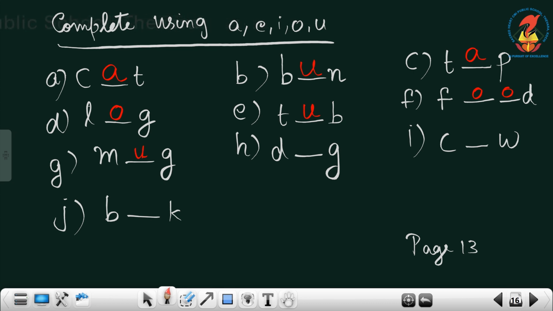Okay. D-G. D-O-G, dog. Okay. C-W. C-O-W, cow. Here there are two dashes. B-O-O-K, book. Okay. These are the words. I hope you got it. Using A, E, I, O, U, you will come across these types of words. You know all these words, very simple words. I hope it is easy for you.